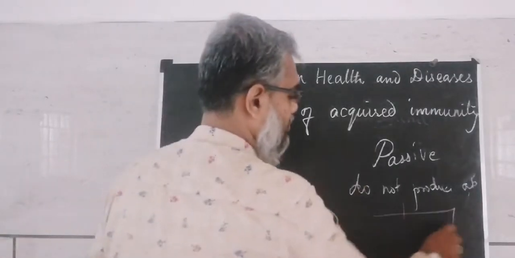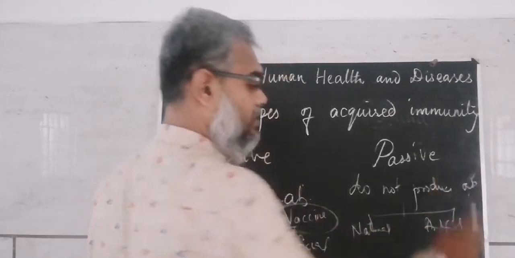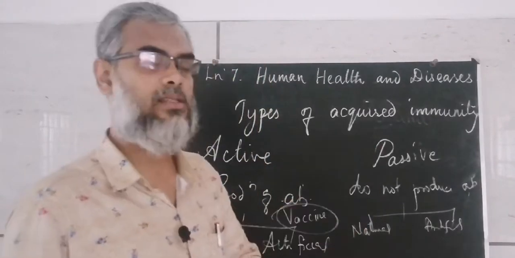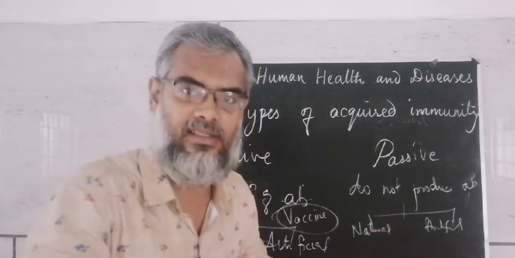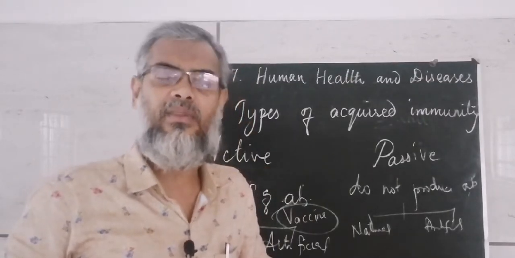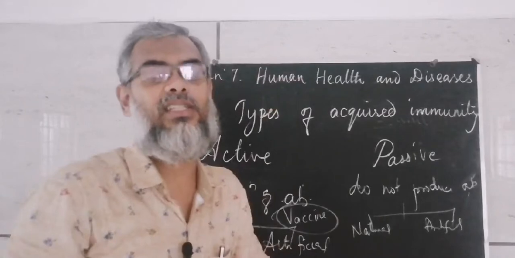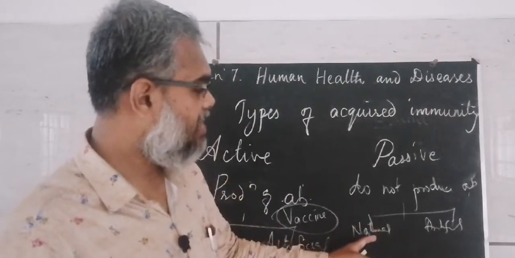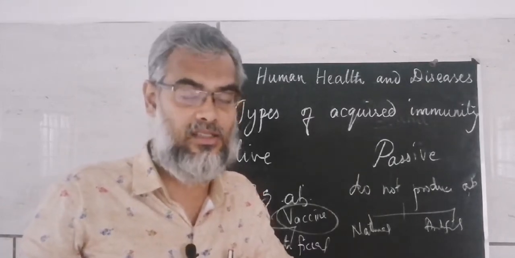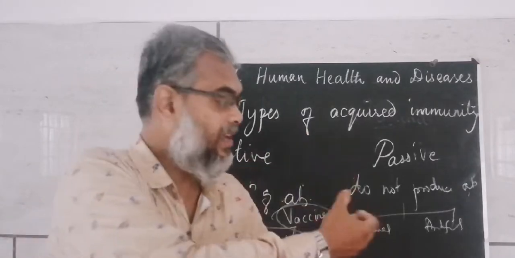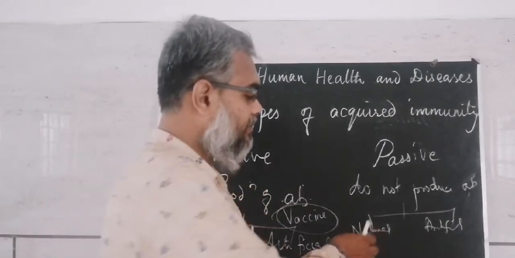Here, passive. In passive also we have natural and artificial. Natural passive immunity means, we said already that antibodies are not produced, they are directly supplied, isn't it? How is it directly supplied? By mother's milk. By mother's milk, antibody is directly given to the child. So this is natural passive immunity. Here, the child does not produce any antibodies of its own, but the antibody is supplied from the mother's milk, and through the placenta. It is given. So that is the natural.